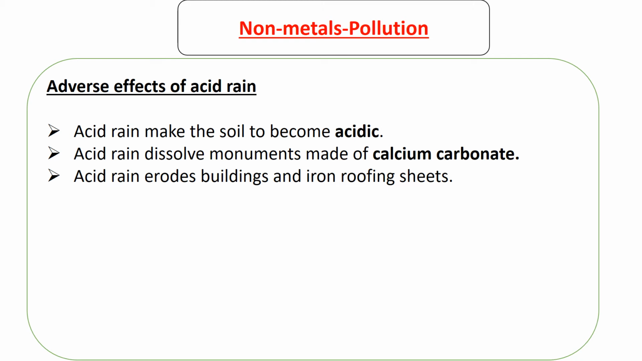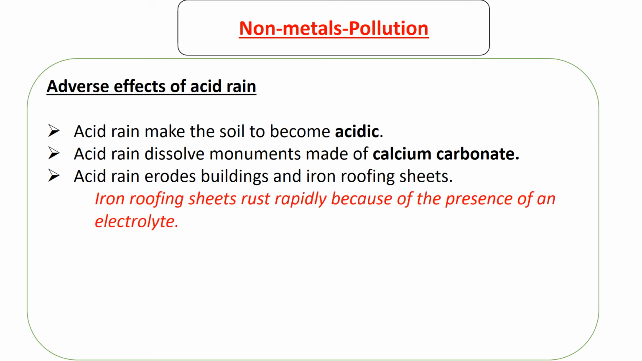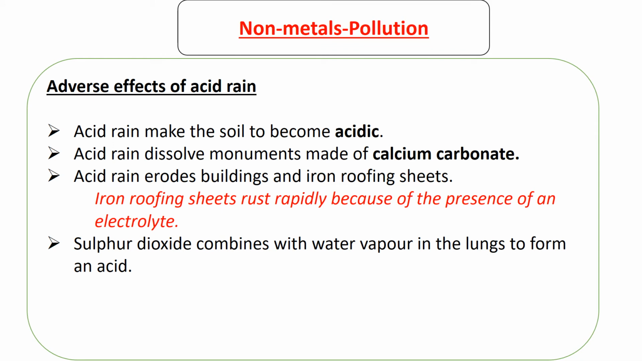Again, acid rain erodes buildings like I've explained, and iron roofing sheets. Why? Iron roofing sheets, as the name suggests, are made of iron. So the acid rain, which is sulfuric acid, provides an electrolyte. And since there is air, oxygen, and there is water, what do you expect? Rust. So rust is going to be formed and iron roofs are going to be eroded. So this is what I'm saying: iron roofing sheets rust rapidly because of the presence of an electrolyte, which is sulfuric acid.